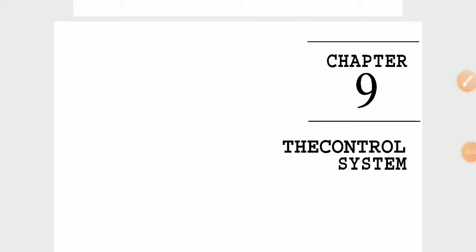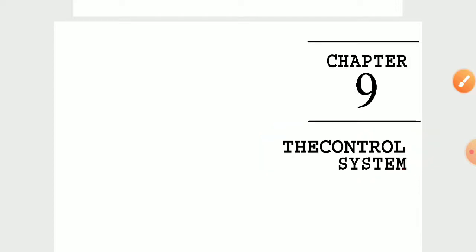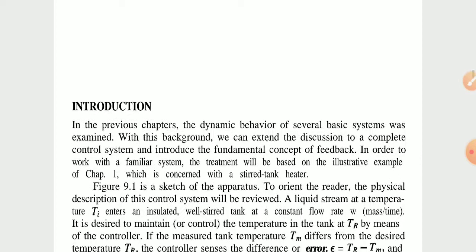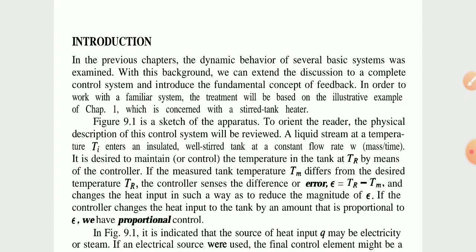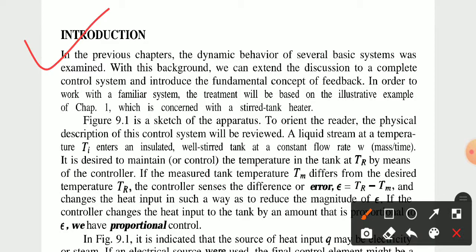Good morning to all. Today I discuss the IPC, Instrumentation Process Control. Unit number 5, the control system. Okay, unit number 5, the control system. Let's start. In this, first we will see the introduction part and the block diagram. Okay, the first point is the introduction part.